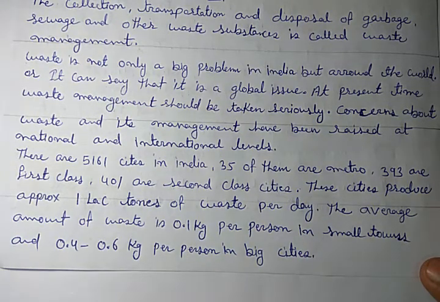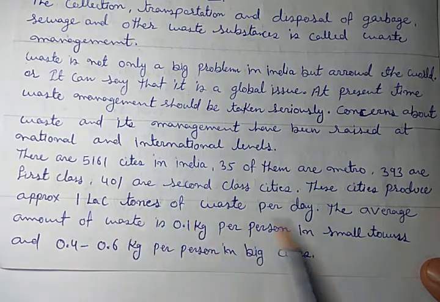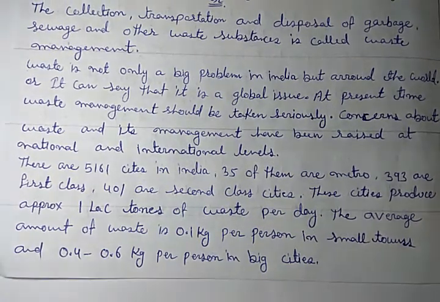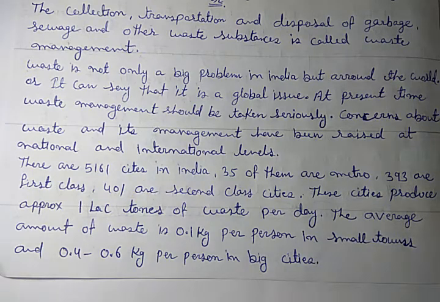1 lakh ton waste, and in 1 ton there is 1000 kilogram. So you can calculate about that. The average amount of waste is 0.1 kilogram per person in small towns and villages, while 0.4 to 0.6 kilogram per person in big cities. Why? Because in the big cities, you know, there is a modern lifestyle, and in modern lifestyle there are lots of things which create many wastes.